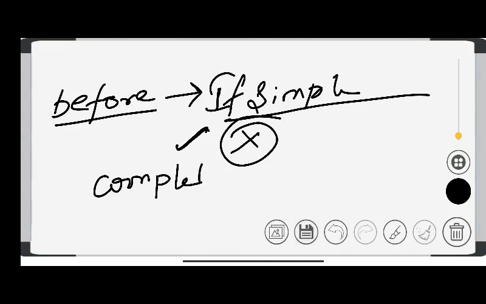No other language is used here. If you don't know English, then you can follow other channels. Okay, so let's start without wasting our time.